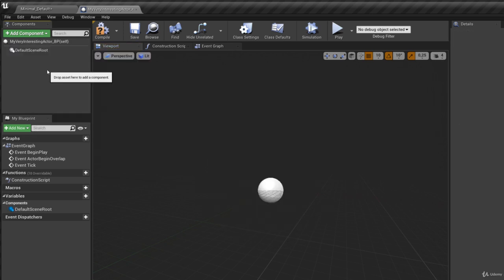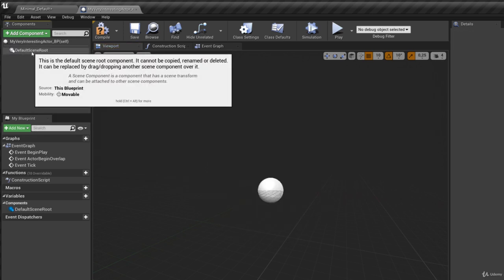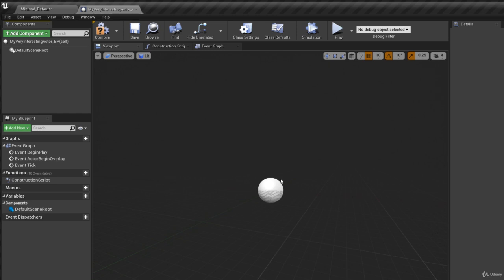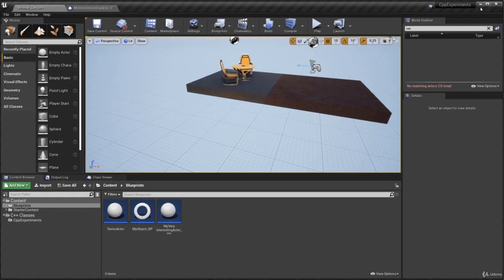So if I select that, press delete, you'll see that will generate this default scene root again. And now we have this, and that's simply an indicator so that we can see where this thing is in the world, since it doesn't have a static mesh or anything like that. So there's some visual representation. Okay, so I'll just save that. So basically I'm reverting this thing back to what it was before.